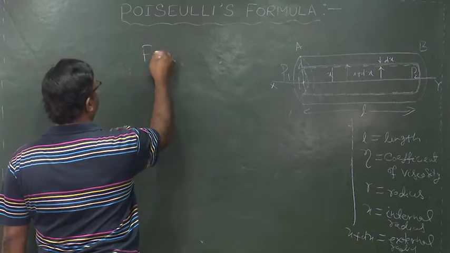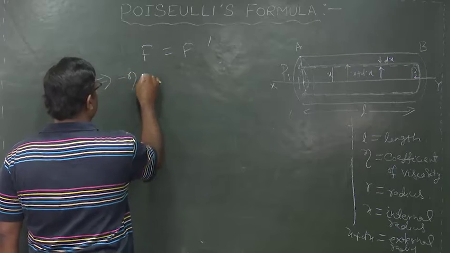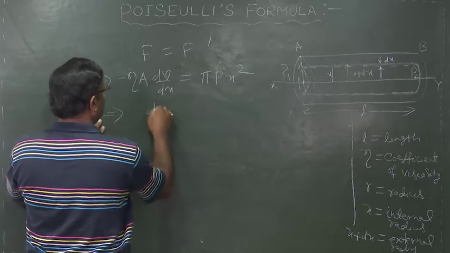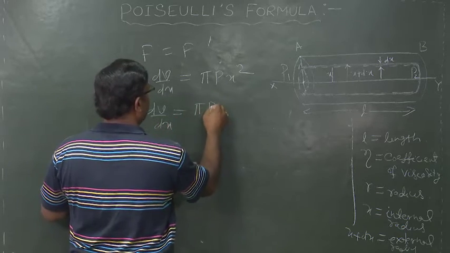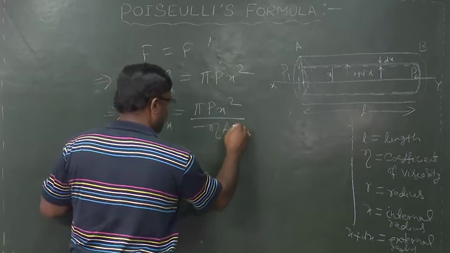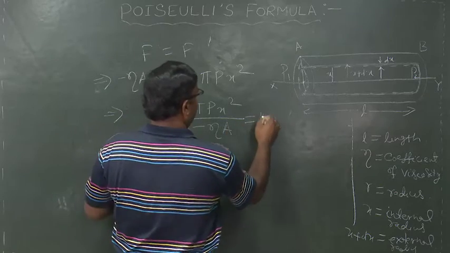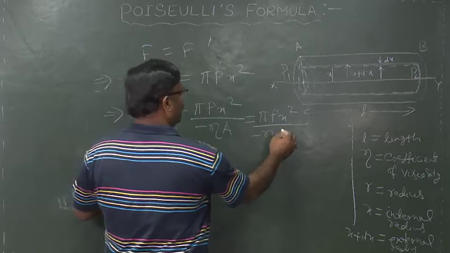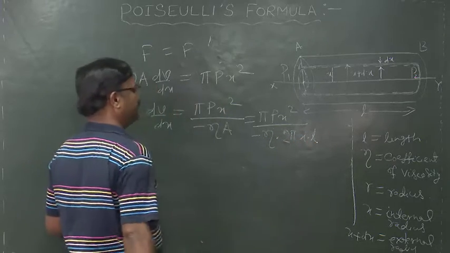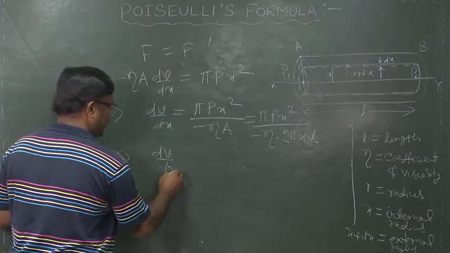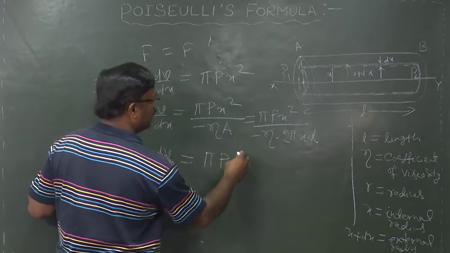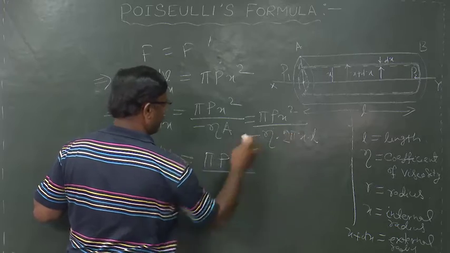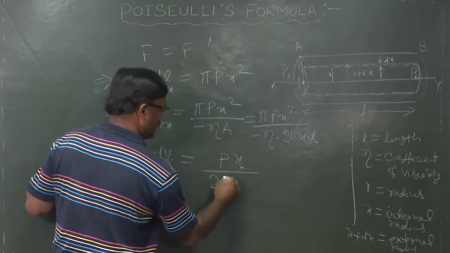Okay, once again, F is equal to F dash implies minus eta A dv by dx is equal to pi p x square, implies dv by dx is equal to pi p x square by minus eta A, which is equal to pi p x square by minus eta into A, and already we have found A as 2 pi x into L, which implies dv by dx is equal to pi p x, because one x gets cancelled and pi gets cancelled, so p x by 2 eta L,